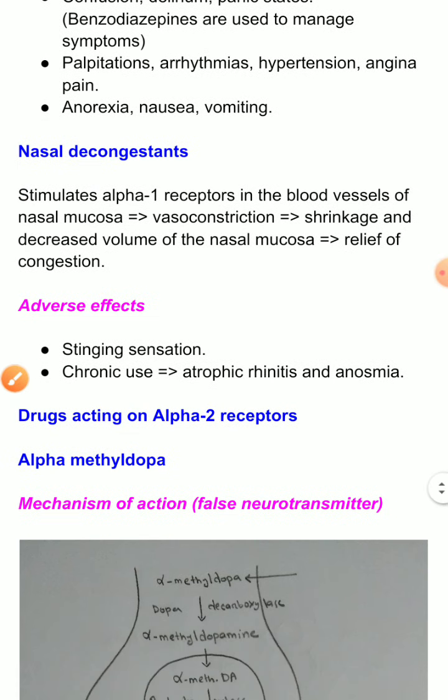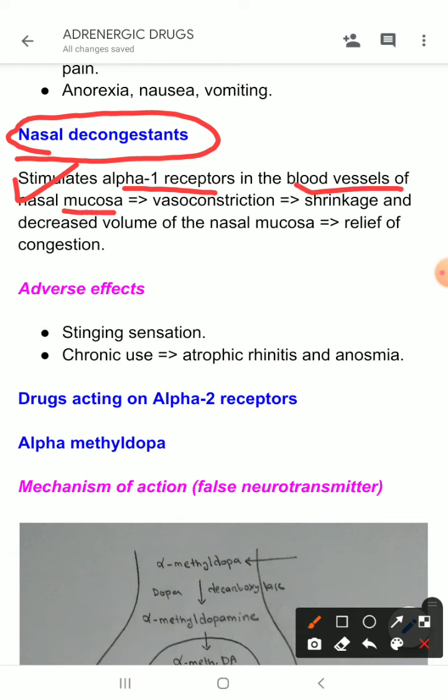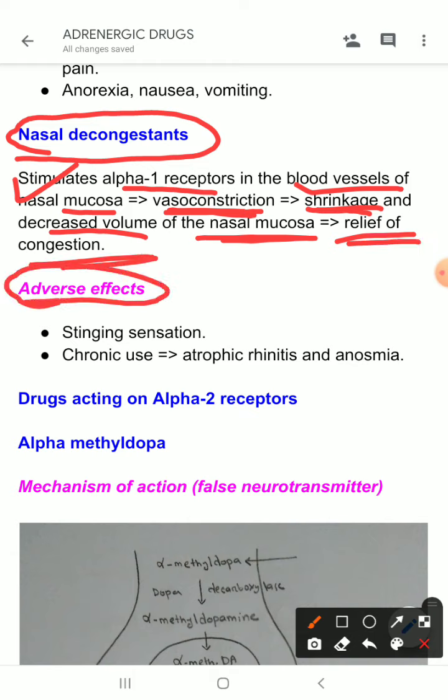Now, use of these drugs as nasal decongestants. How do they cause decongestion in the nasal mucosa? They stimulate alpha 1 receptors in the blood vessels of nasal mucosa, which causes vasoconstriction. If there is vasoconstriction, there is shrinkage and decreased volume of the nasal mucosa, and there is relief of congestion. What are the adverse effects? They may produce a stinging sensation inside the nose. If you use them chronically, they will cause atrophic rhinitis, and that might cause anosmia. You will lose the ability to smell anything, that is anosmia.